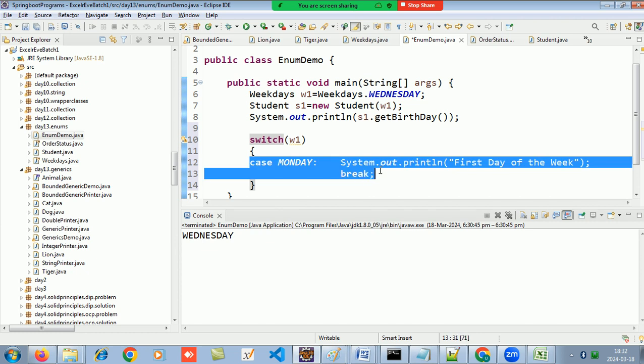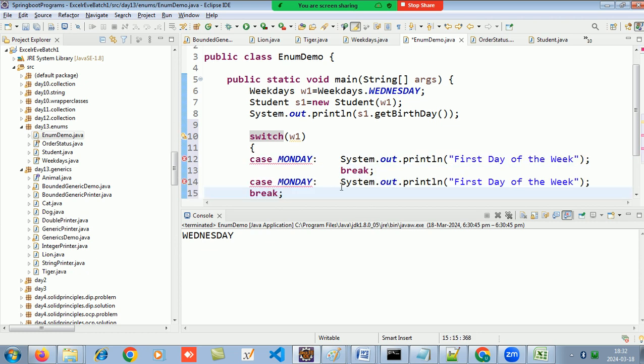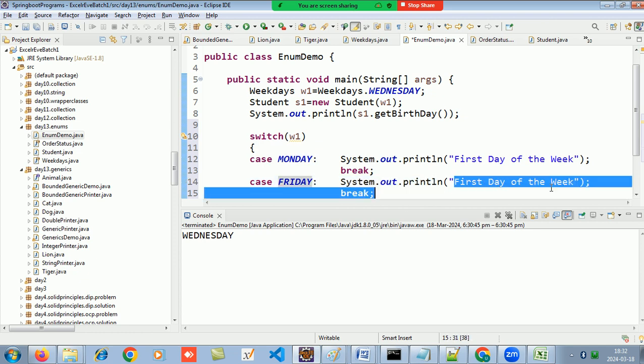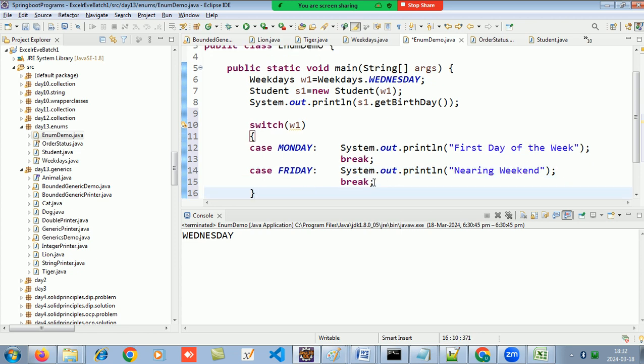Similarly, let me give 2, 3 cases. Nearing weekend. Okay. Case Sunday.